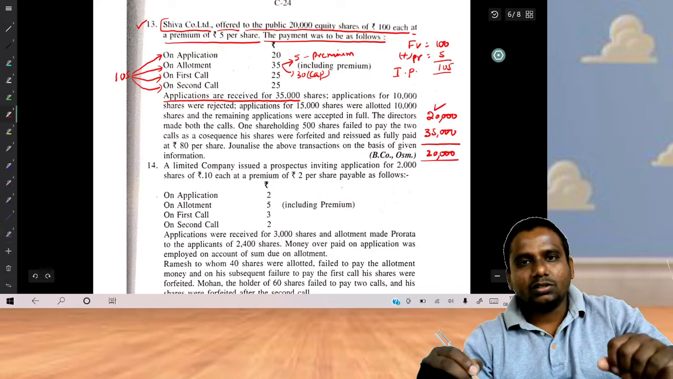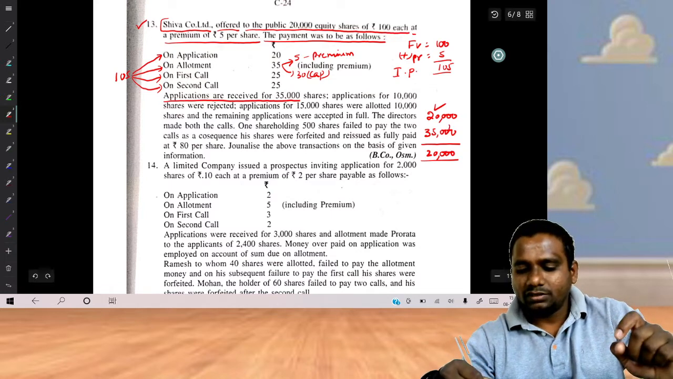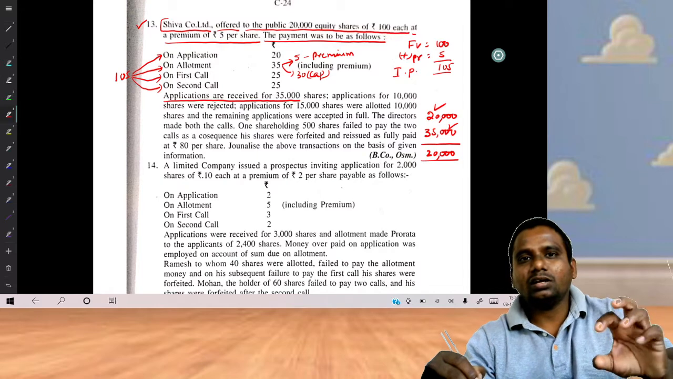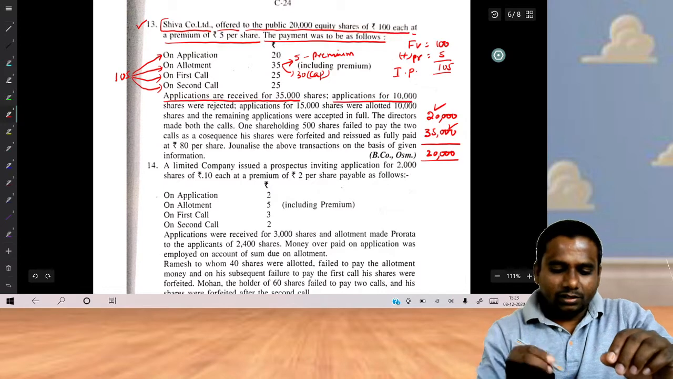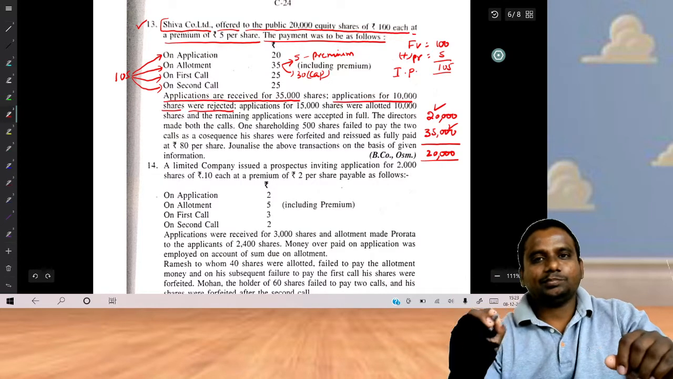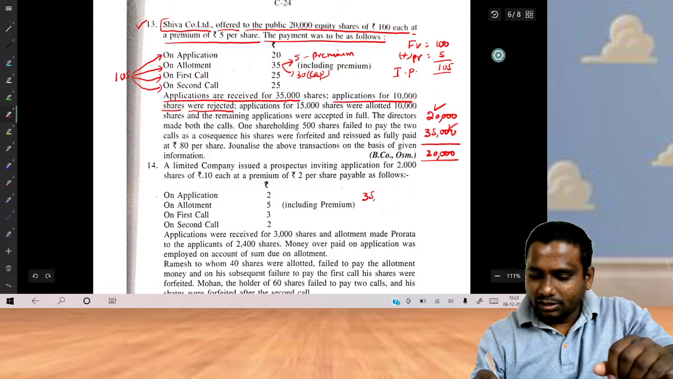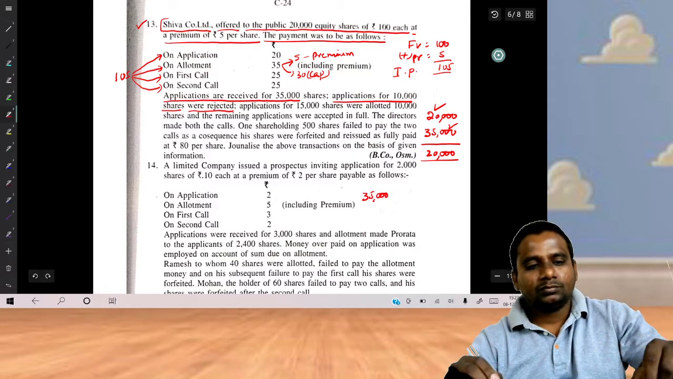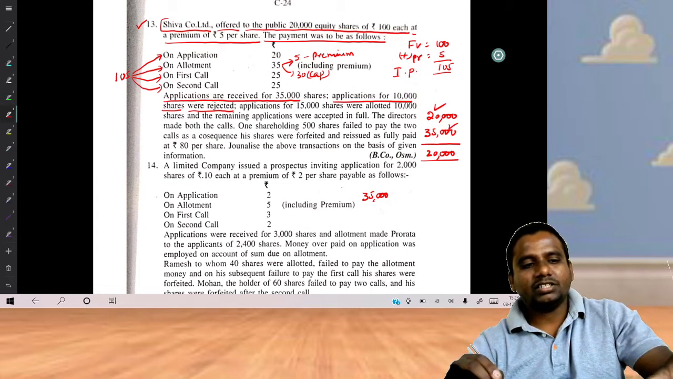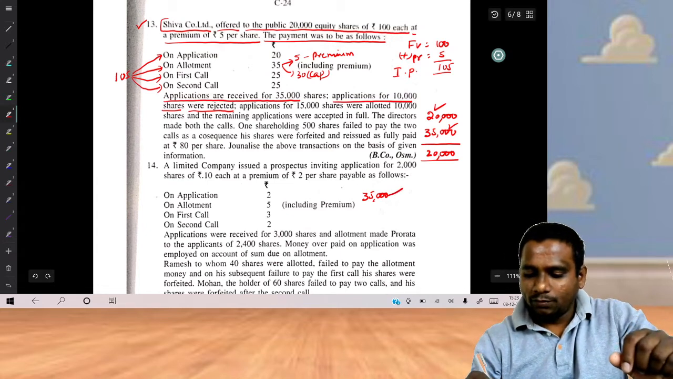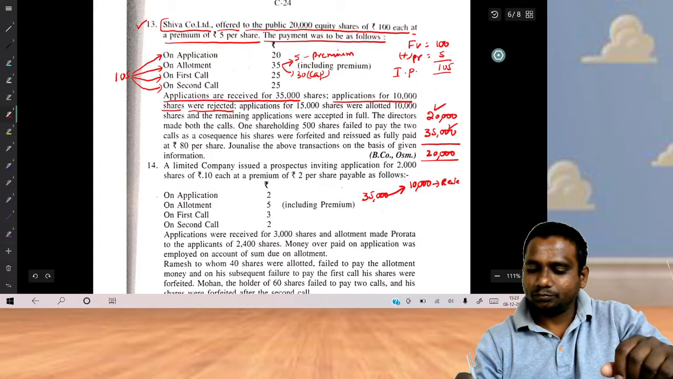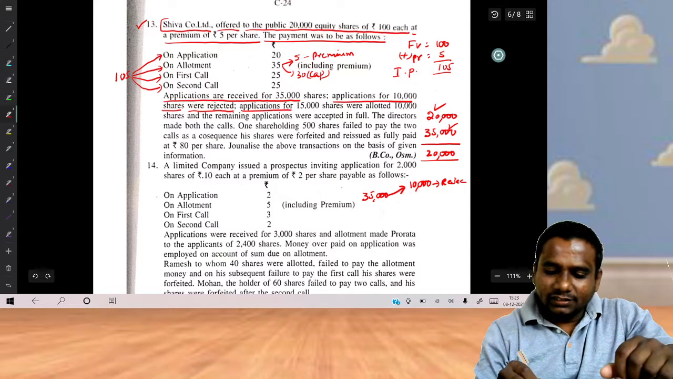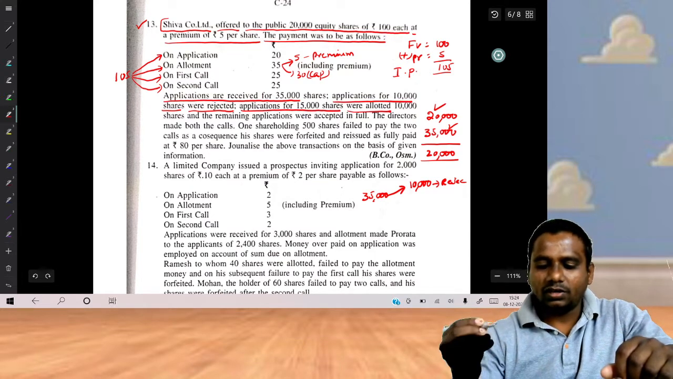Number of shares issued 20,000. Number of shares applied 35,000, but the company will allot only 20,000 shares. Applications for 10,000 shares were rejected. In total we have received applications for 35,000 shares. Out of 35,000, applications for 10,000 shares were rejected. Applications for 15,000 shares were allotted.